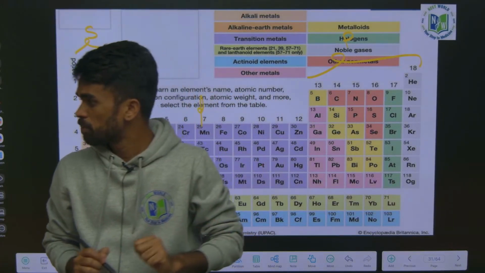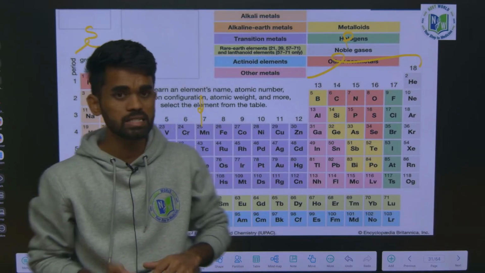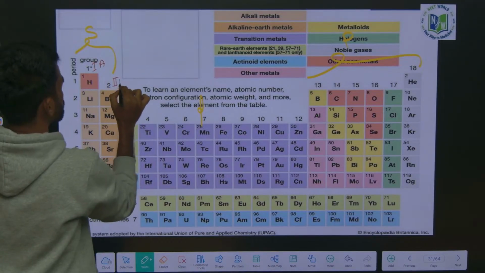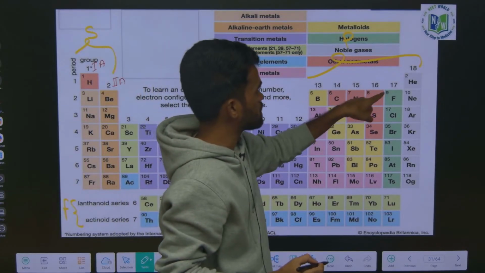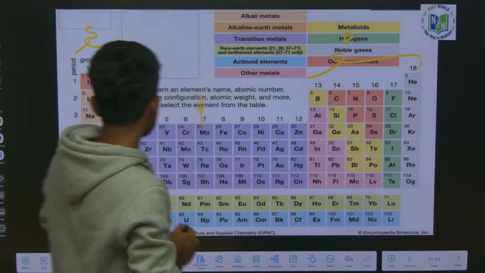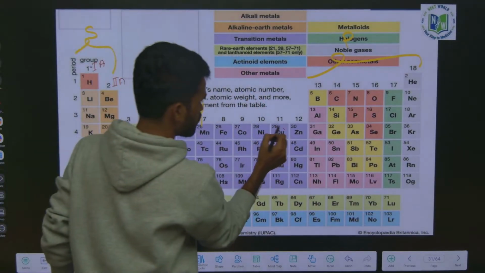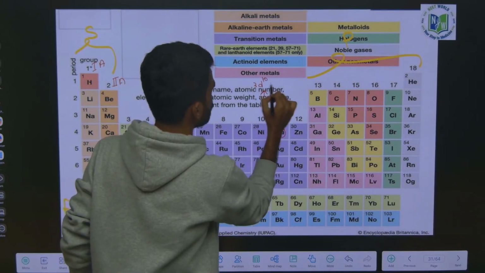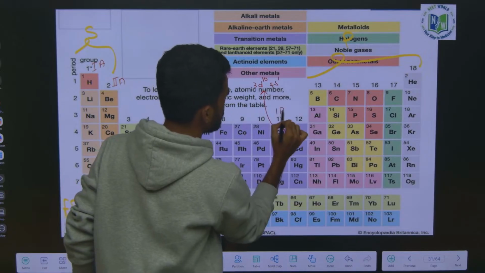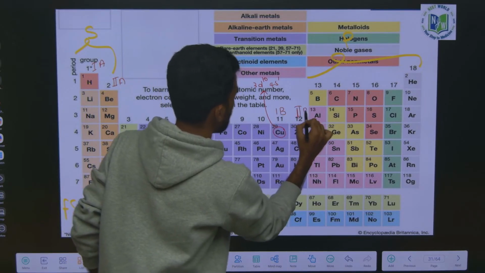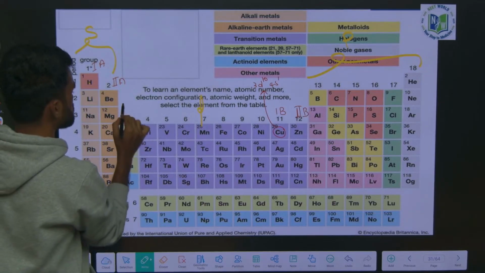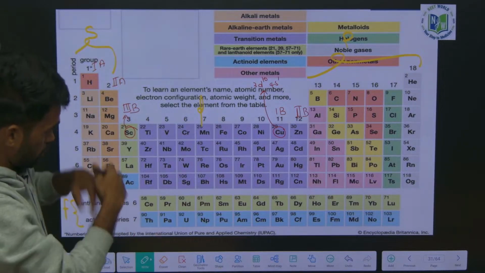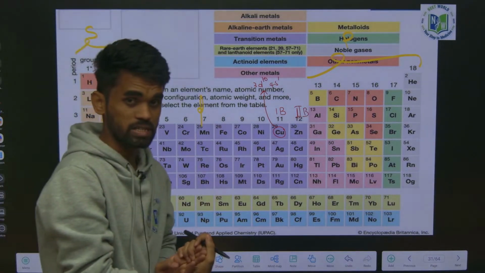In these main group elements, we can write their numbering as 1A, 2A, then 3A, 4A, 5A, 6A, 7A, like that. When it comes to the D block, our copper family has electronic configuration 3d10 4s1, so it is considered 1B, this is 2B, and the next scandium group is considered 3B, and so on. This is what we have seen as per the Mendeleev classification.